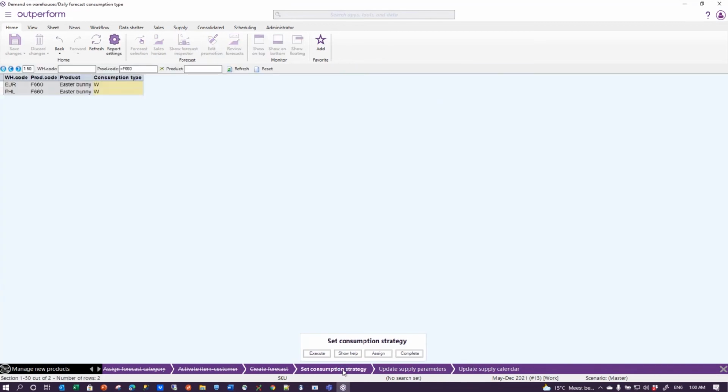Next one is the consumption strategy, in which I ask myself with the F1 help, what does that mean? I already know what it means. If the product is regularly ordered per week, then the consumption strategy should be set to weeks. If it's more ordered once a month, the full chunk, then I set my consumption type to month. In this case, I leave it to weeks, so that's verified and completed.